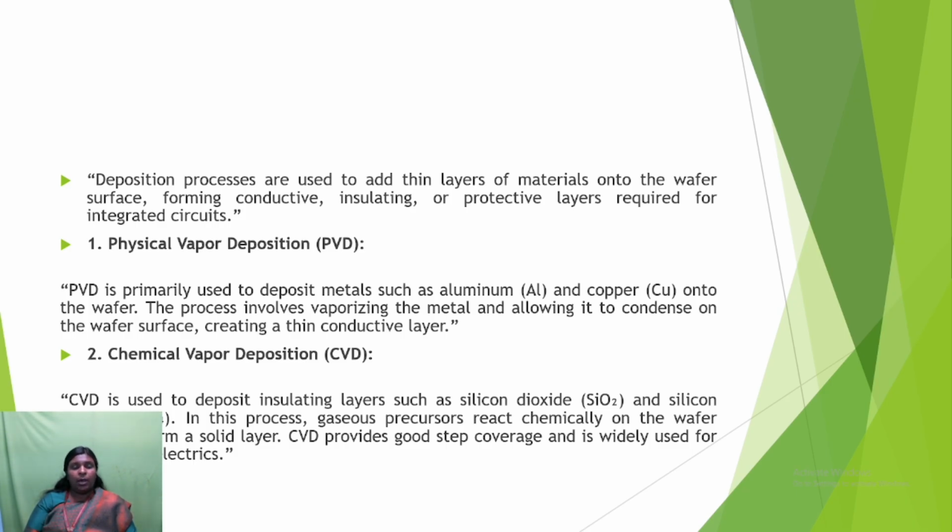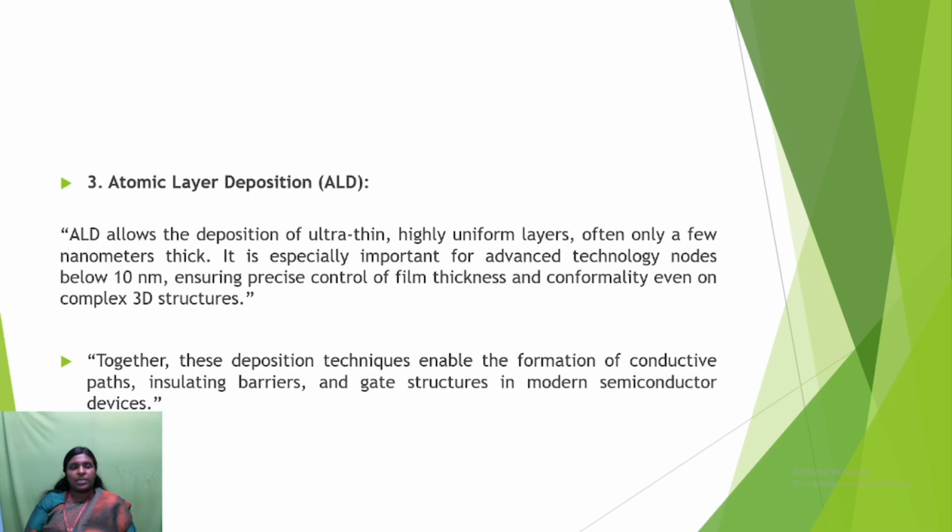In this process, gaseous precursors react chemically on the wafer surface to form a solid layer. This chemical vapor deposition provides good step coverage and is widely used for interlayer dielectrics. The last one is atomic layer deposition. It allows the deposition of ultra thin, highly uniform layers, often only a few nanometers thick.